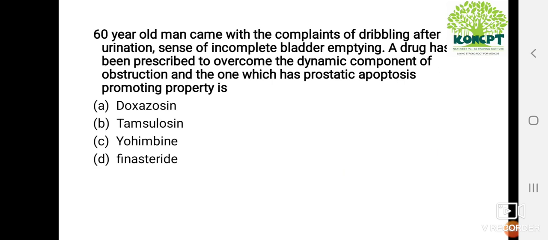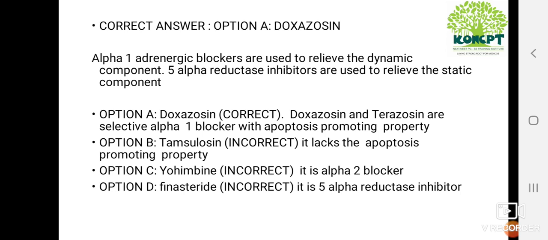And the fifth question is, a 60-year-old man came with the complaints of dribbling after urination, sense of incomplete bladder emptying. A drug has been prescribed to overcome the dynamic component of the obstruction, and the one which has prostatic apoptosis promoting property is. The options are doxazosin, tamsulosin, yohimbine, finasteride. The question asks about the dynamic component and also which has prostatic apoptosis promoting property. So the answer is doxazosin.